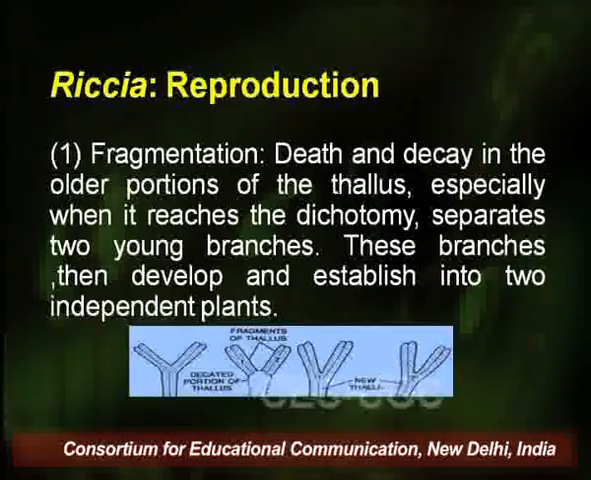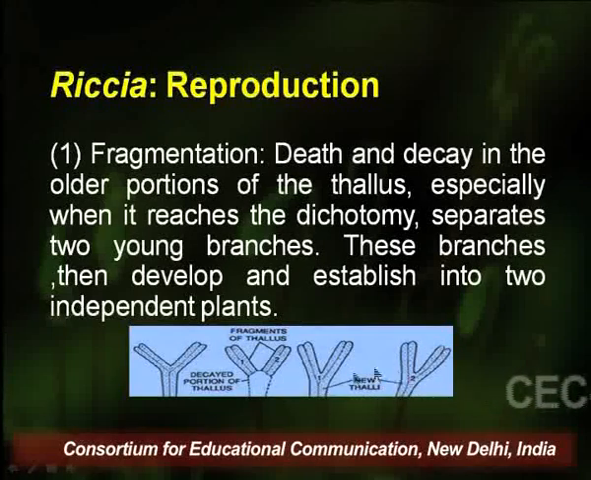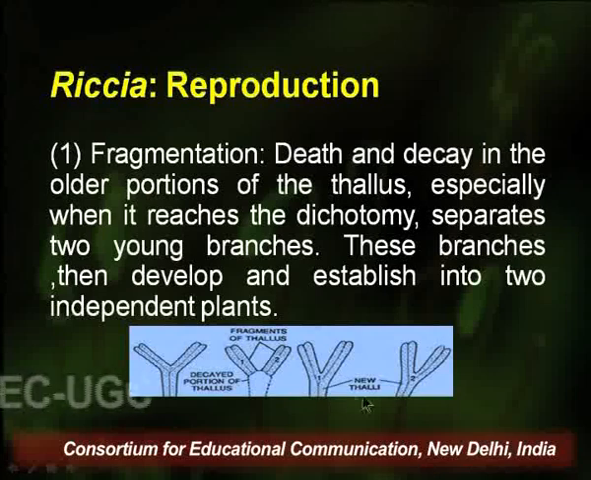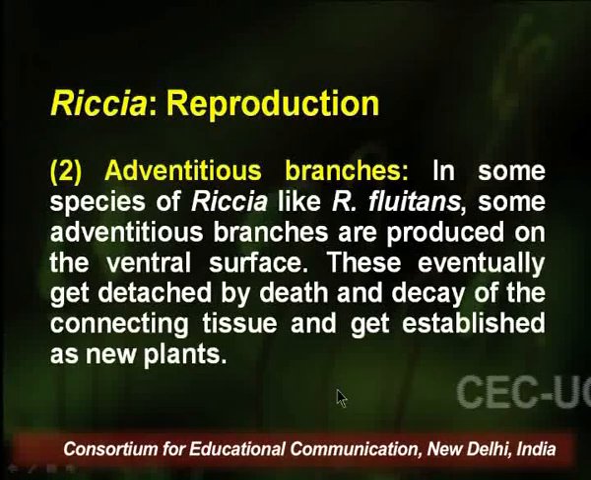Sometimes Riccia also reproduces through adventitious branching. In some species of Riccia, like Riccia fluitans, some adventitious branches are produced on the ventral surface. These eventually get detached by death and decay of the connecting tissue and get established as new plants. You can see this in the diagram as well, that here new thalli are formed, and sometimes on the ventral side new adventitious branches are also produced.